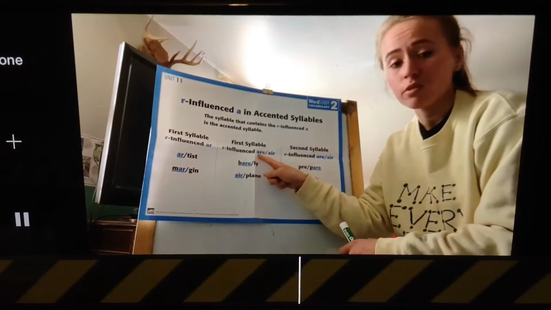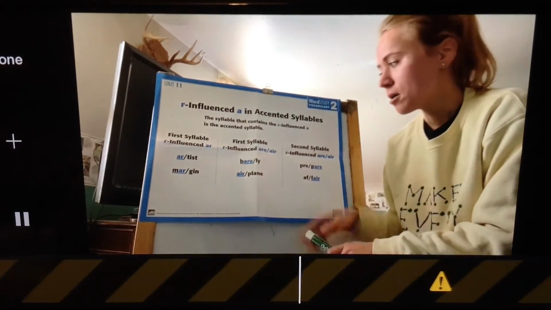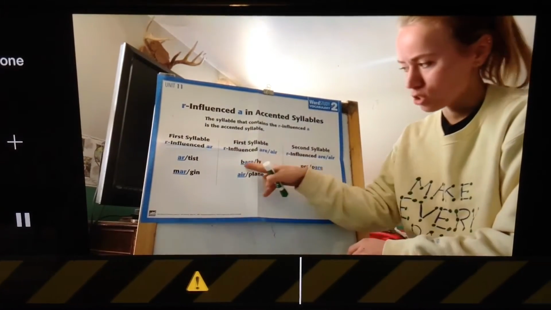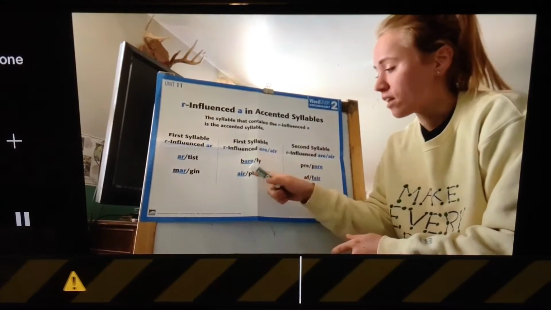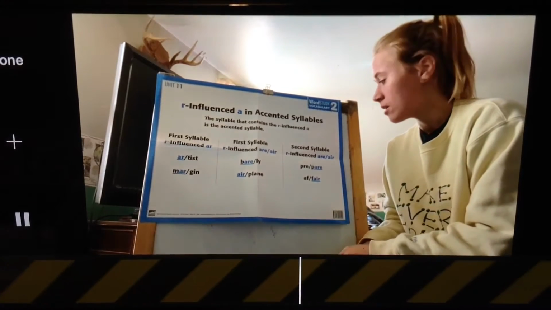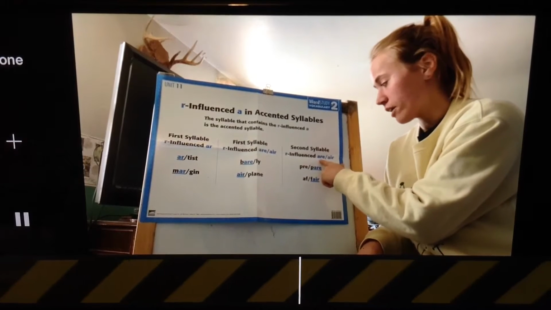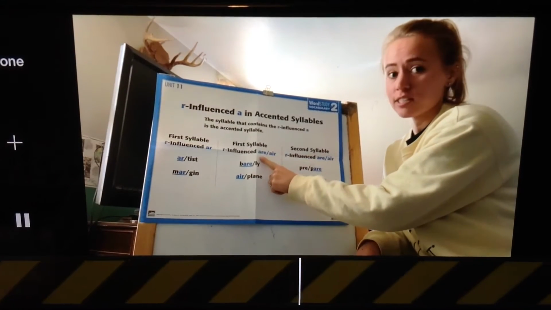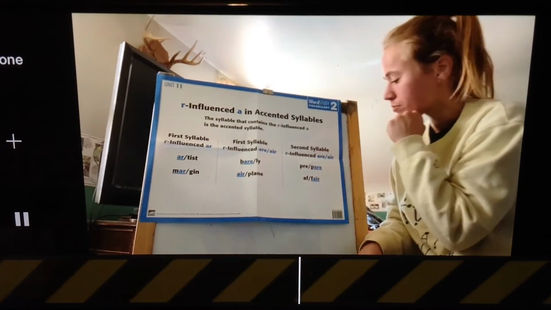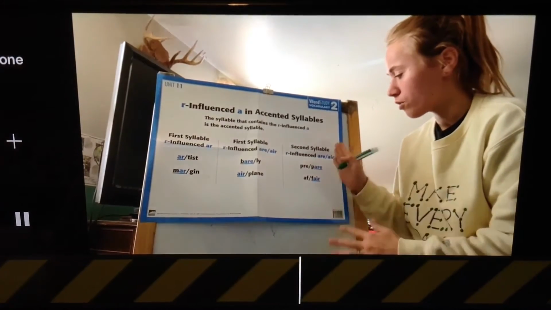A lot of times when you see ARE by itself, you would pronounce it R. But in the words we're going to have this week, you're going to pronounce it air, like in the word barely and in airplane. So that's our second pattern, and that'll be in the first syllable. Now we have our second syllable ARE and AIR. It's the same pattern as the second one I just said, but this one's in the second syllable now. At some point this week, we're going to be doing a sort on these 3 things.